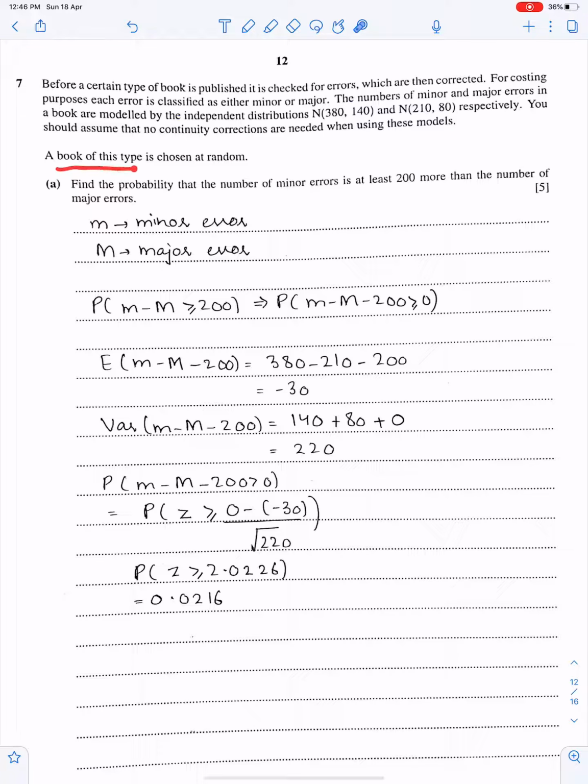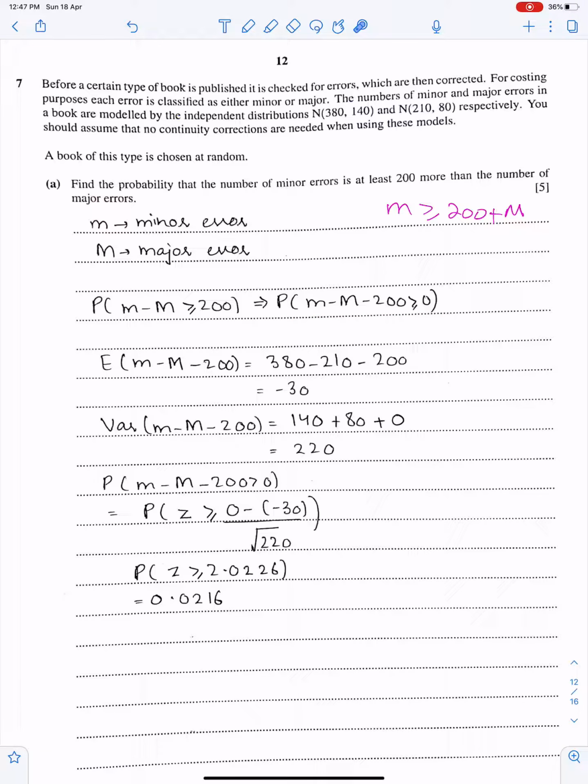A book of this type is chosen at random. Find the probability that the number of minor errors is at least 200 more than the number of major errors. Means this thing: minor errors at least 200 plus major errors. So you need to bring these two pieces of information on the left side of this inequality and you'll get this thing.